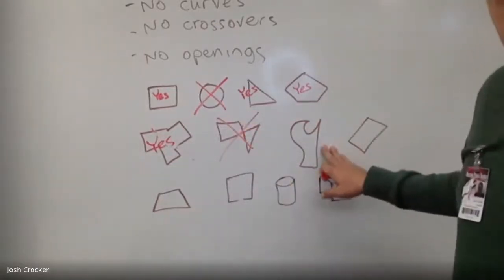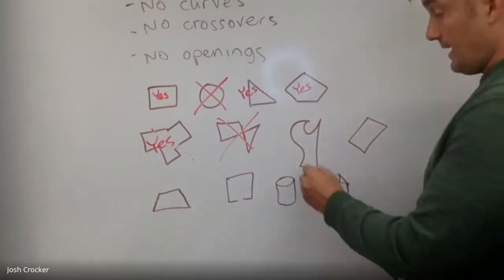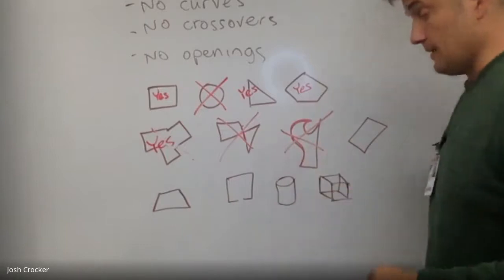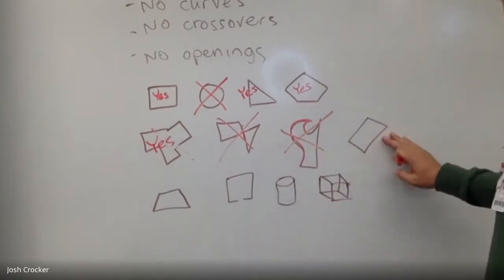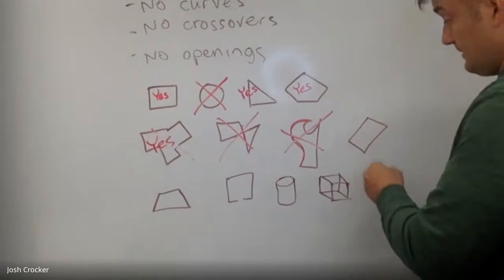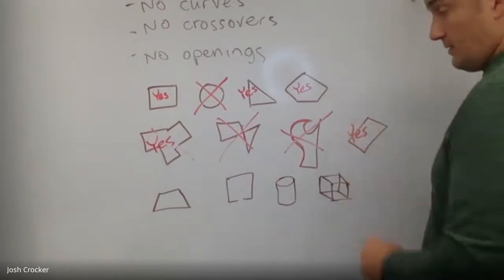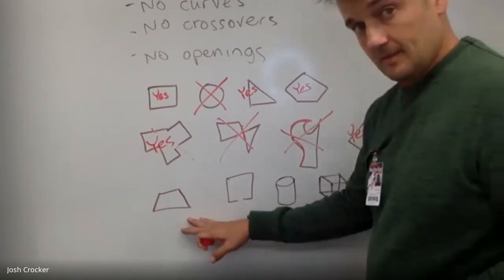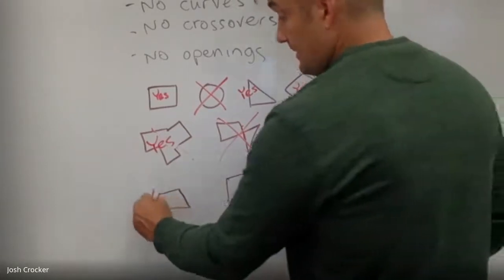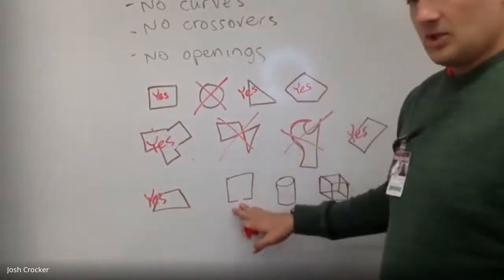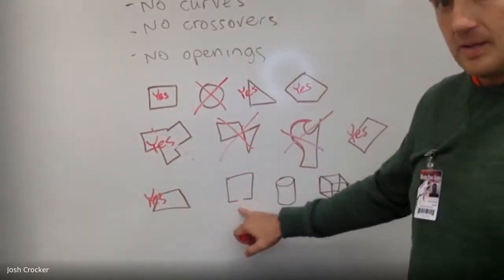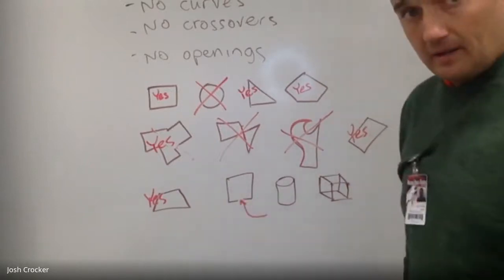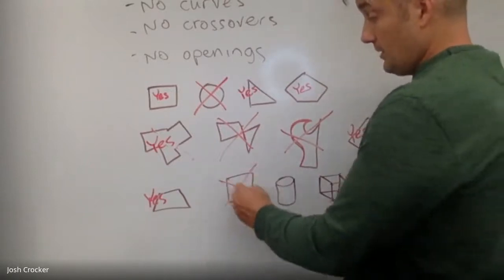Is this a polygon? No, it is not. It has lots of curve, right? Not a polygon. Is this a polygon? Yeah, it is. That's just sort of a sideways rectangle, right? That is a polygon. What do you think? I'm thinking yes. Yes. Okay, this shape, do you see this? This was not an accident. This opening means that this is not a polygon.